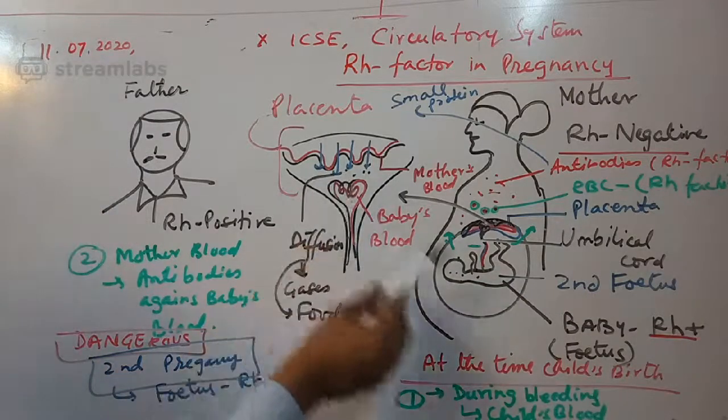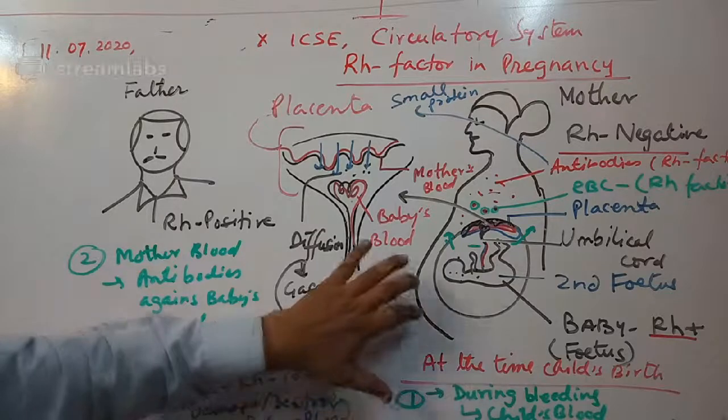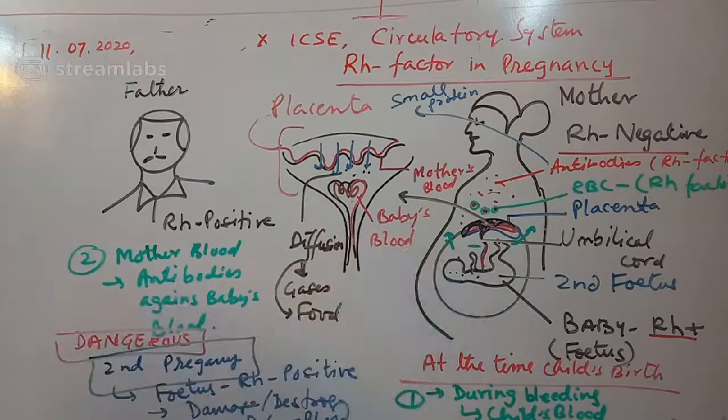These antibodies can damage and destroy this baby's blood, and it may cause abortion and death of the child.